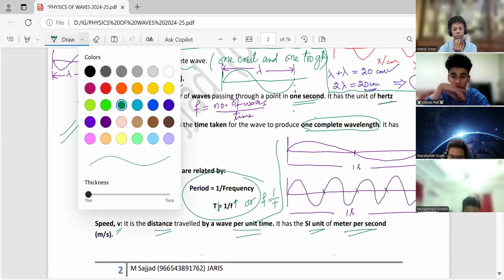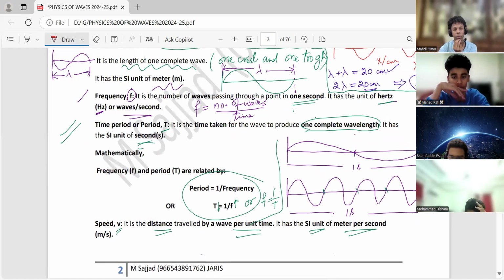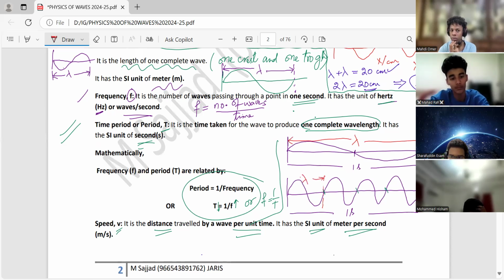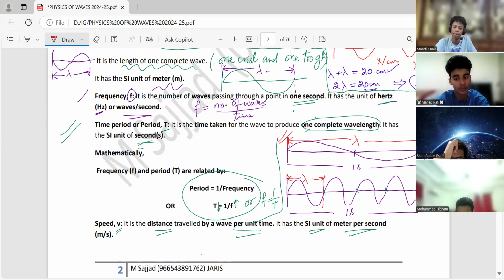If you ask me what is the wavelength here, the wavelength is the length of one complete wave. See, here is the wavelength. Length of one wave, so wavelength in this one is this one. Now we can observe that in this diagram, the upper diagram, wavelength is more. If we put the ruler, maybe it is 5 centimeters from here till here. But if we put the ruler here, maybe it is 1.5 centimeters. From here till here.